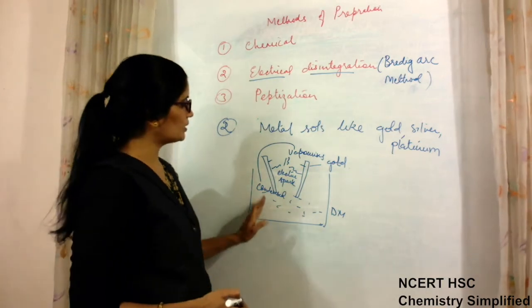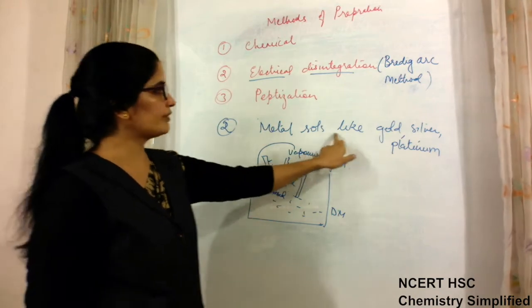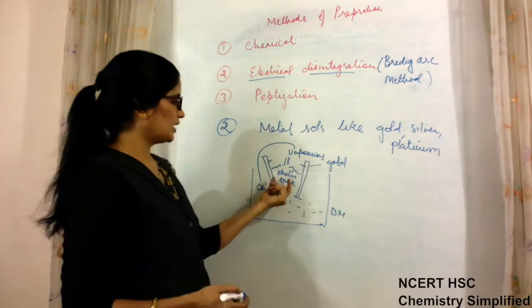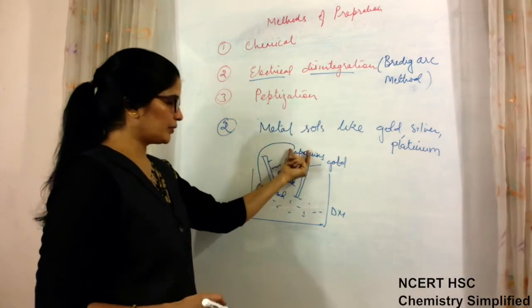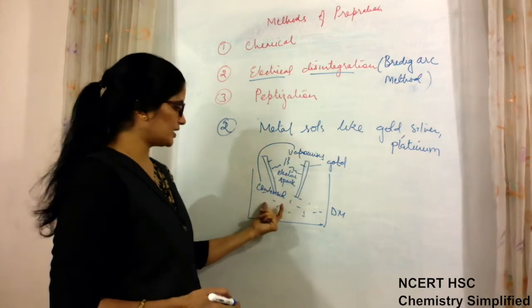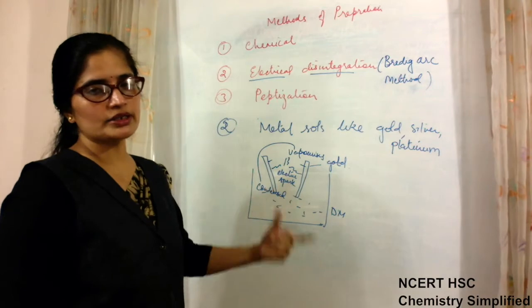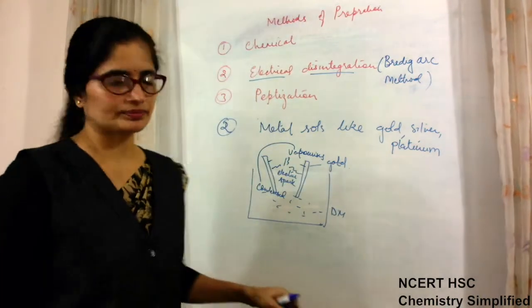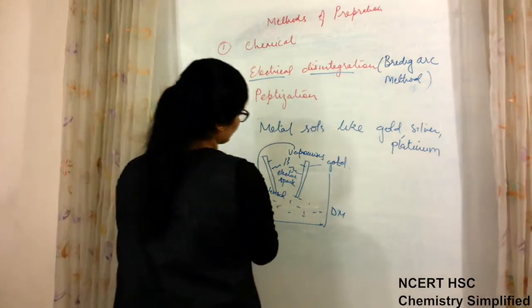In this manner, colloidal solutions are prepared for non-reactive metals like gold, silver and platinum just by striking an electric spark between the electrodes. Then the vaporized vapors are collected and condensed, and the condensation of the vapors forms particles of colloidal size. This is the second method. Now the third method, peptization.